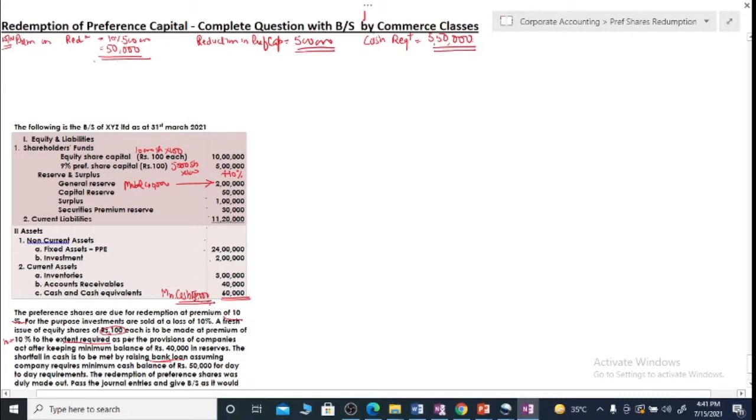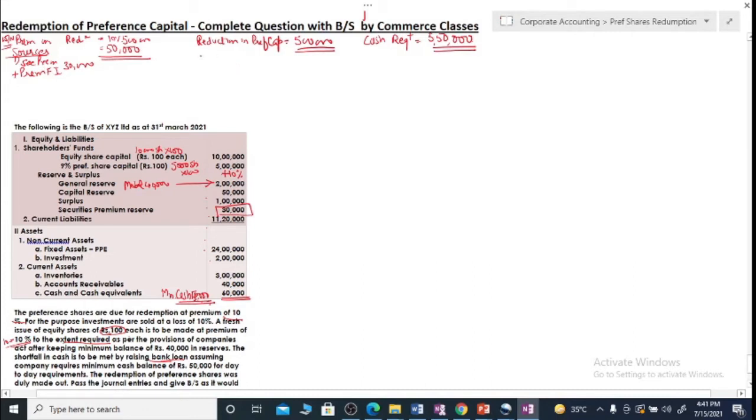So, starting with premium on redemption. The sources of providing for this premium are: number 1, securities premium. Available securities premium is 30,000 with us. Since you are making a fresh issue also, on that fresh issue you will be getting some premium because you have 10 rupees premium. So, we will have to check that source. It means we cannot provide for this premium right in the beginning. For this we need the fresh issue. So, we will move on to the second component.